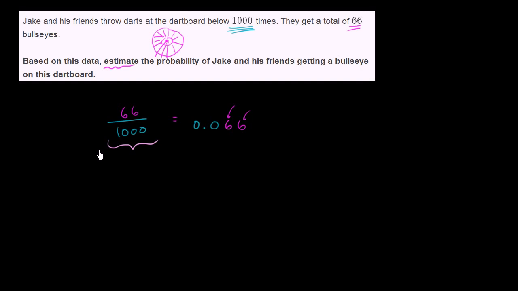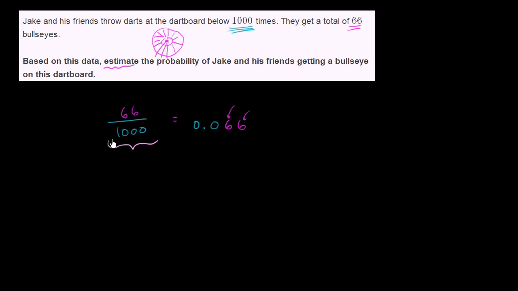Now, there's other ways that you could try to tackle this. You could say, well, maybe it's equally likely to hit every point on the dartboard, and you could do something with area. But we can't necessarily assume that it's equally likely, since they're actually trying to hit the center, so the best way to do it is to estimate it using this sample.